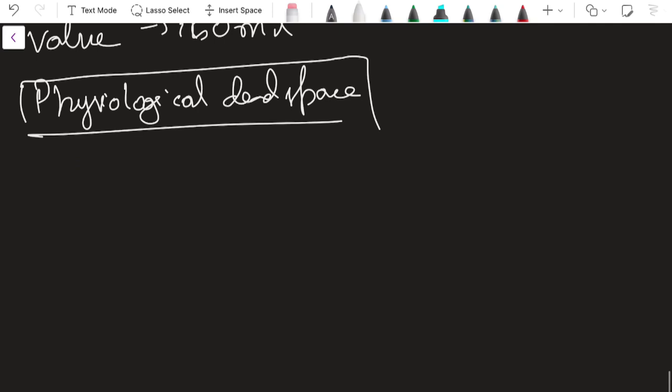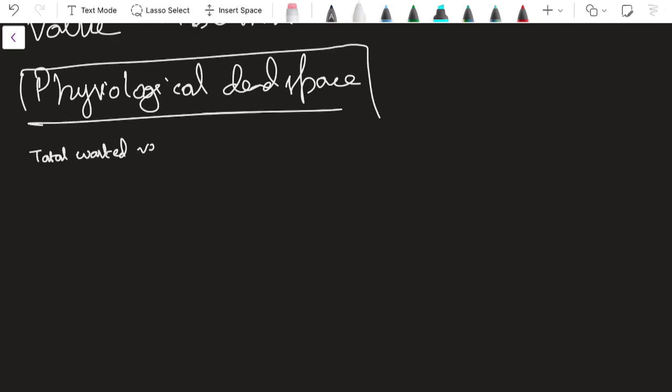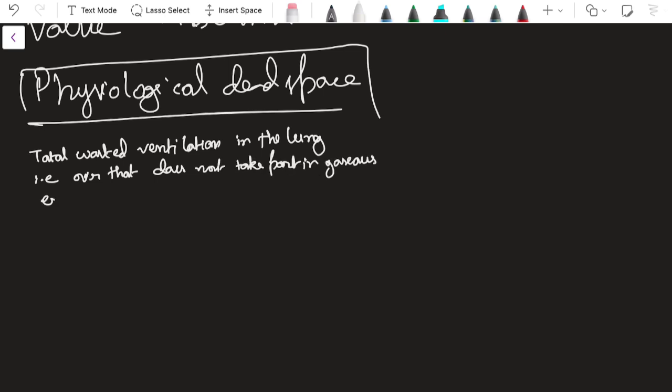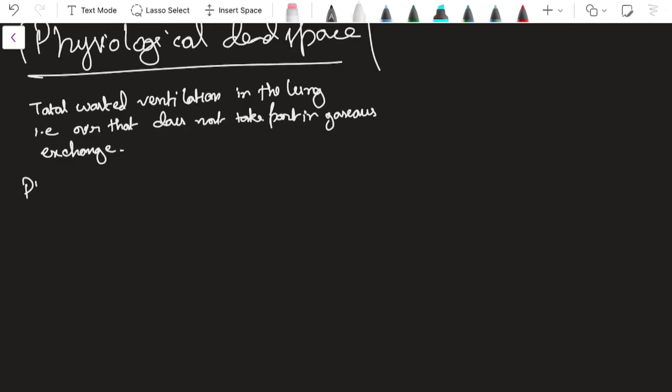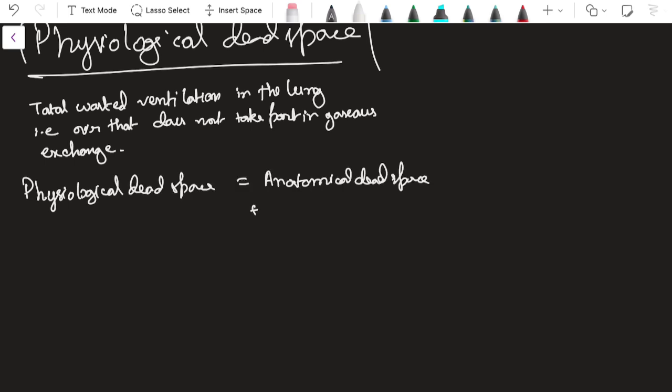Let me write down the definition: total wasted ventilation in the lung, that is, air that does not take part in gaseous exchange. One thing you can say is that physiological dead space is equal to anatomical dead space plus any other dead space in the conducting zone.